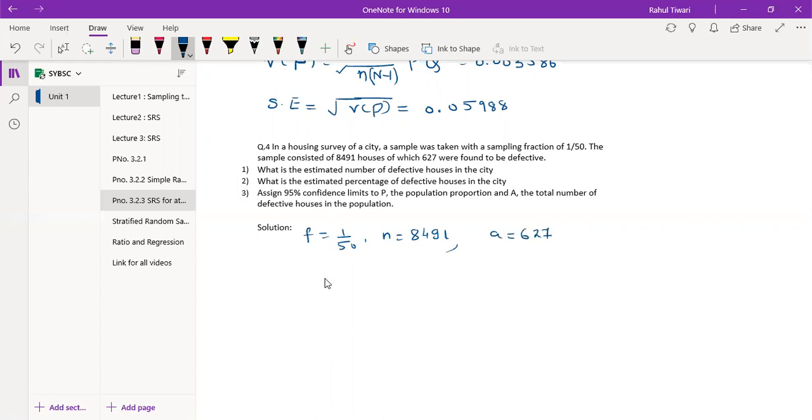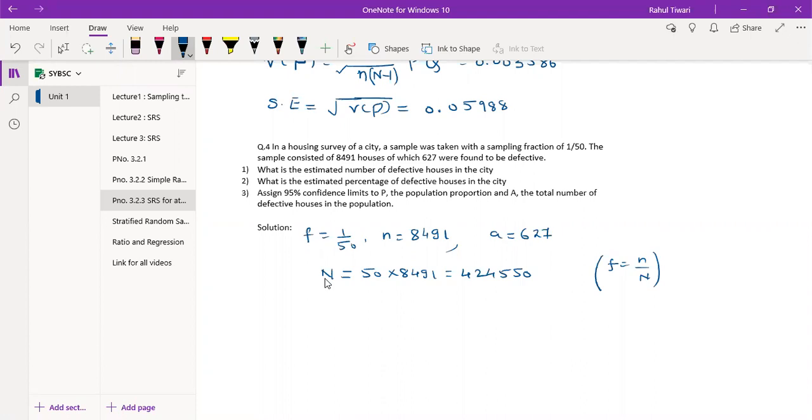And what is your capital N here? You can calculate it. It is 50 into small n, so 8491 into 50, which is 424,550. Because we know small f is equal to n upon capital N, so capital N becomes n into 1 upon f, and 1 upon f is given as 50. Now what is the first question?